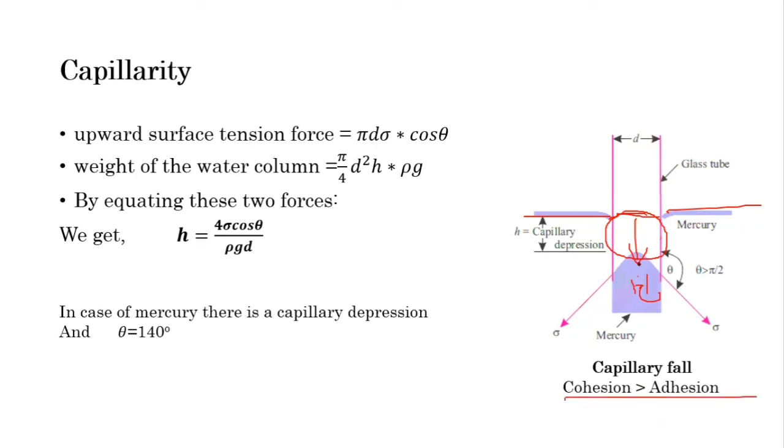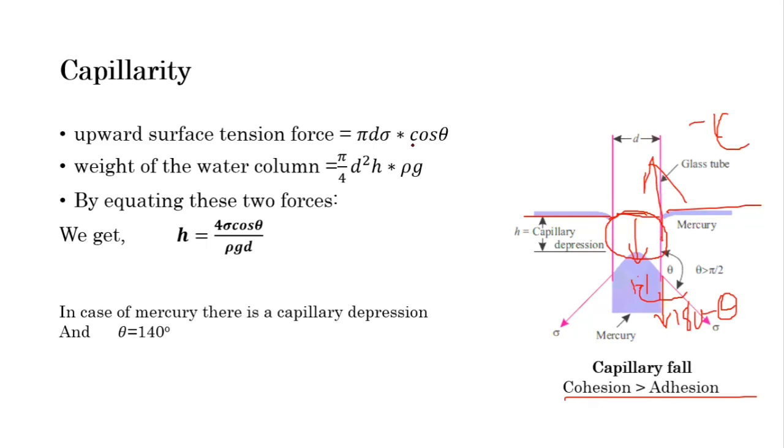Now let's compare both forces. The surface tension force is again pi sigma into cos theta. If we consider the downward force in this direction, then this angle is 180 minus theta, so the vertical component will be minus cos of 180 minus theta, which ultimately is minus cos theta.